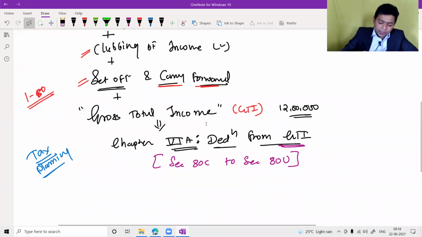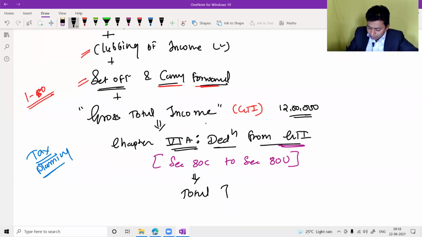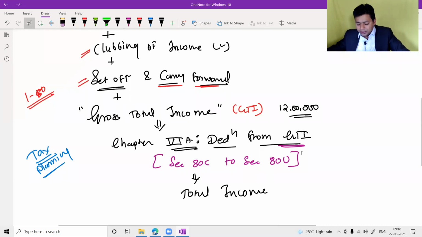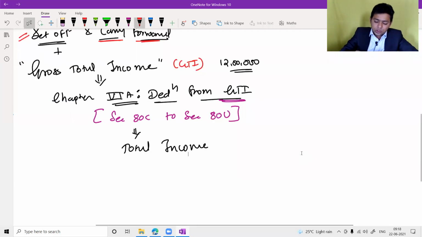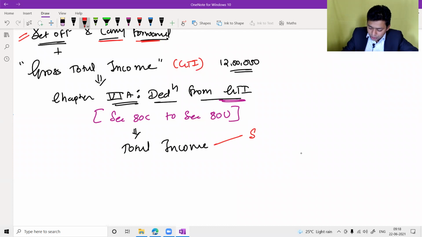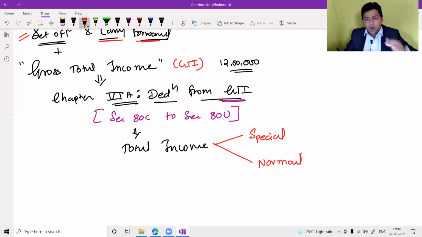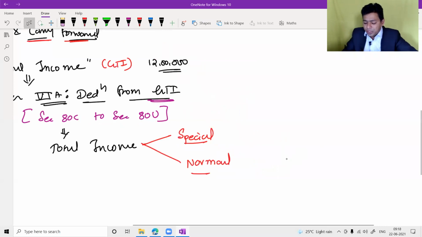Once you provide Chapter 6A deduction, you get a total income. My dear friend, you will get a total income. And this total income may consist of two types of income: special income like lottery and all, and normal income. Total income can be of two types or a combination of two types: special income, normal income. If you are having a special income, you need to apply special rates of tax.